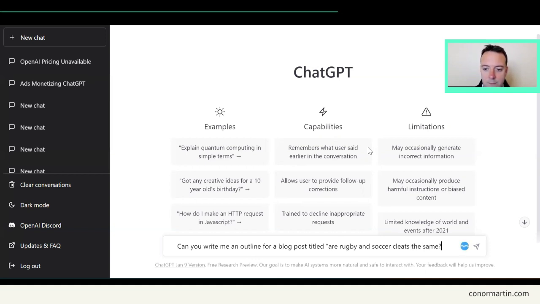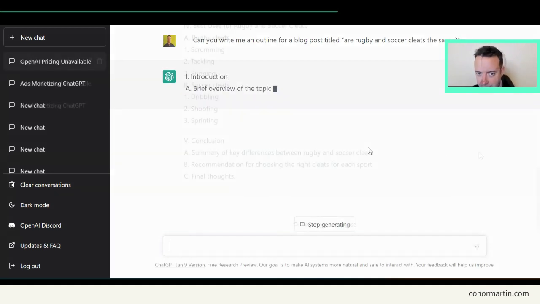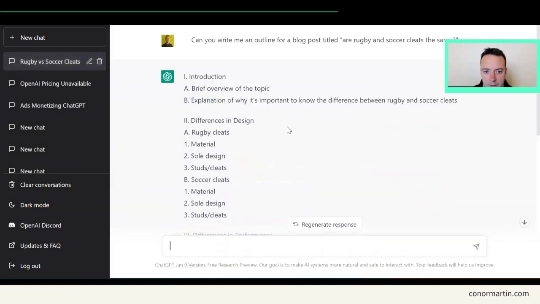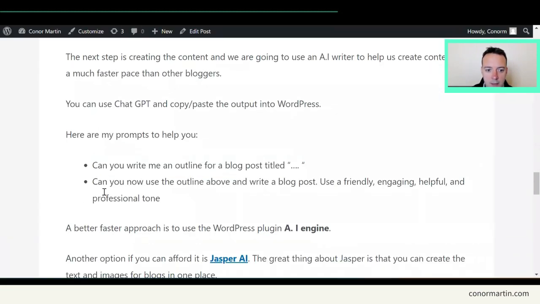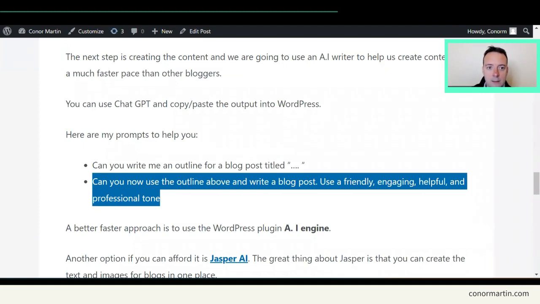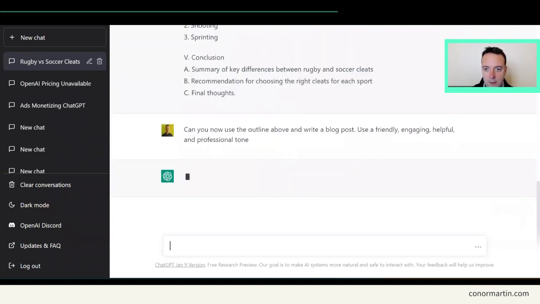Here is our question. So first of all, I usually ask ChatGPT to write an outline, because sometimes the article won't be that good unless it knows what it is supposed to write about. So let's have a look at what ChatGPT gives us. Okay, so we have the outline of the article that ChatGPT has given us. Now we want to use the outline, and we want ChatGPT to write the article for us. Again, you can find this on conormartin.com.